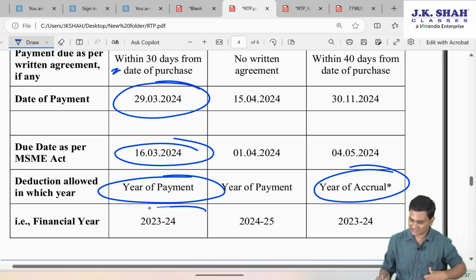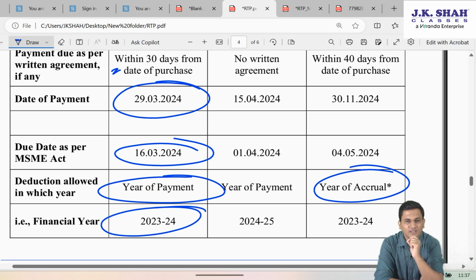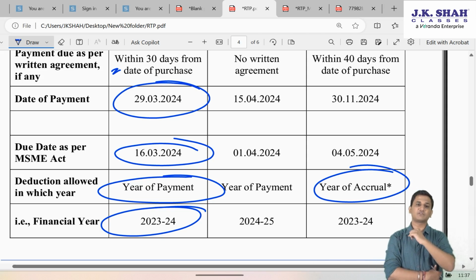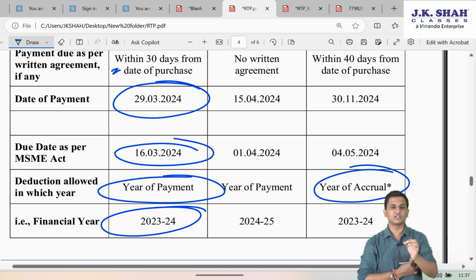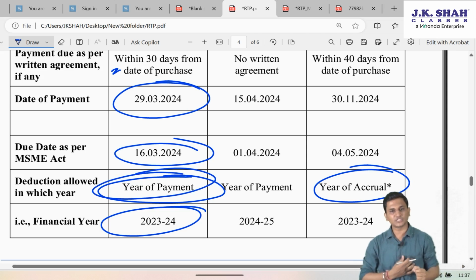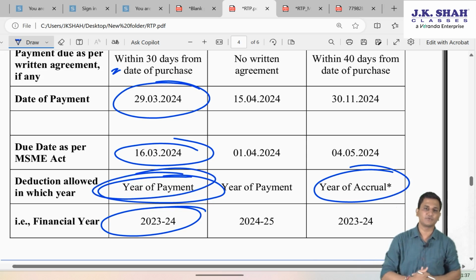So, can I say this clause H actually becomes ineffective for those payments which are even though after due date as per MSME Act, but which are done before 31st March. Yes, this clause H is ineffective for those payments which are done after due date as per MSME Act, but before 31st March, because in that case, even if you apply year of payment logic, still it will be financial year 23-24 only.